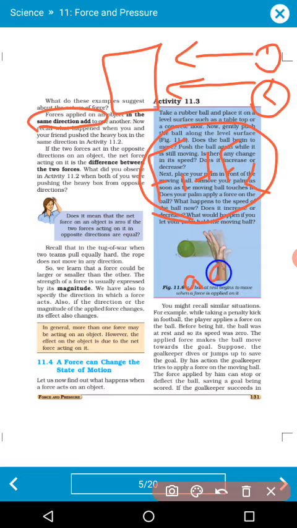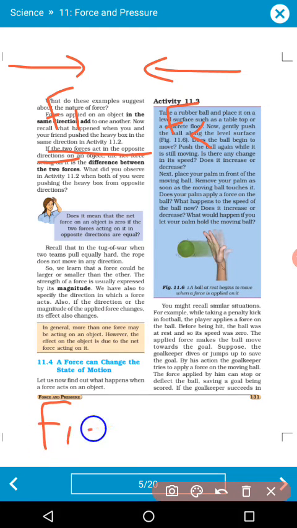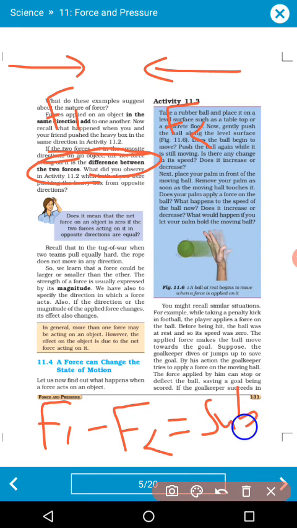But in the other case, if the two forces are acting in opposite directions, one force acting over here and one over here, this is the F1 force and this is the F2 force, so the net force is given by F1 minus F2, which means the difference between the forces, both forces get subtracted.